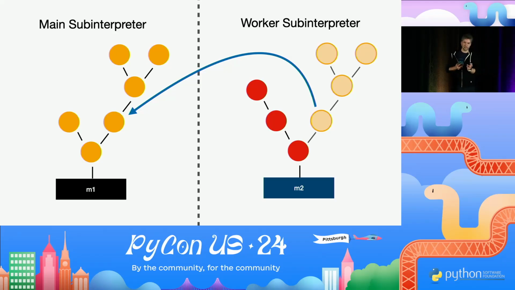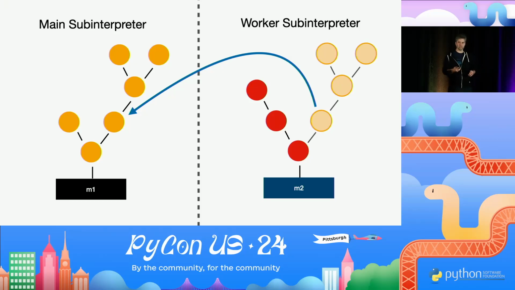You can just create the missing new branches and reference the others. So if you have a collection with billions of keys and you want to add a new one, you will just create a couple of those underlying tree nodes in your worker subinterpreter, and the rest can be reused. You don't have to do anything about it.